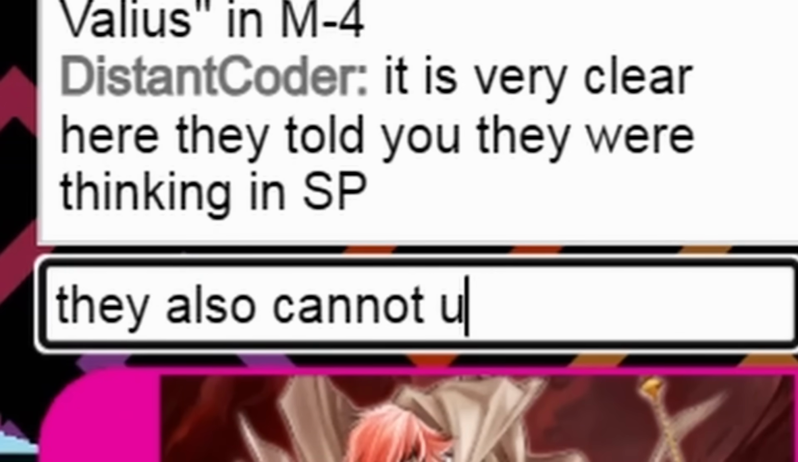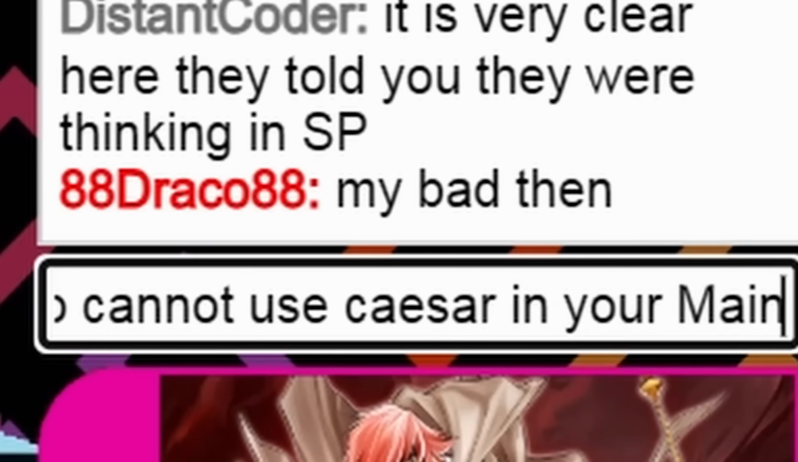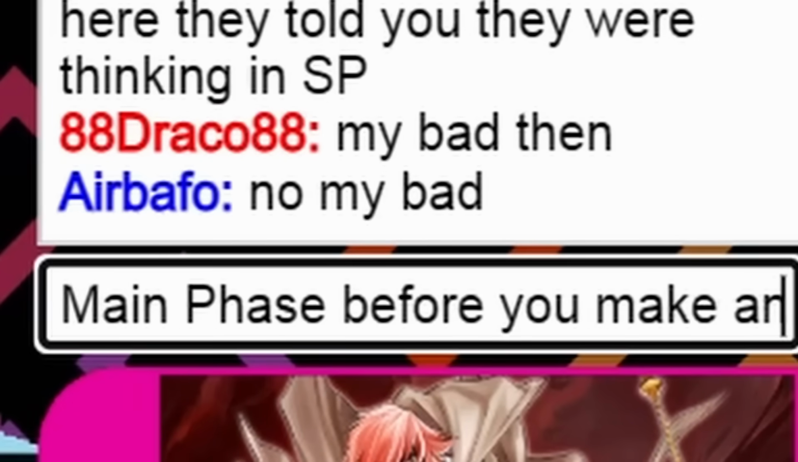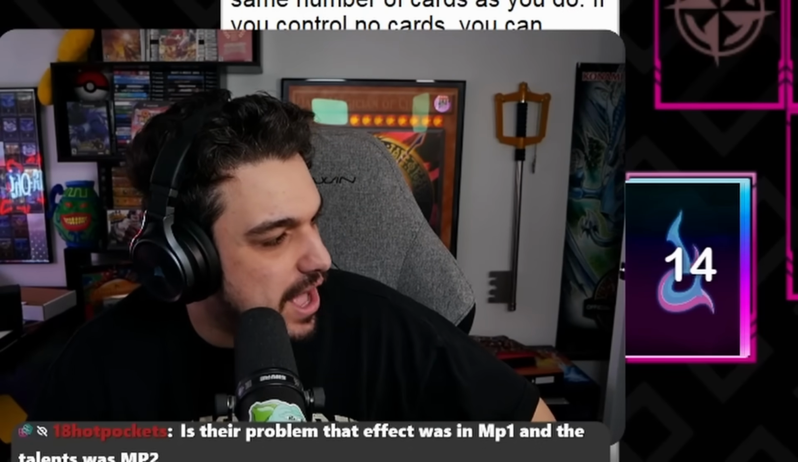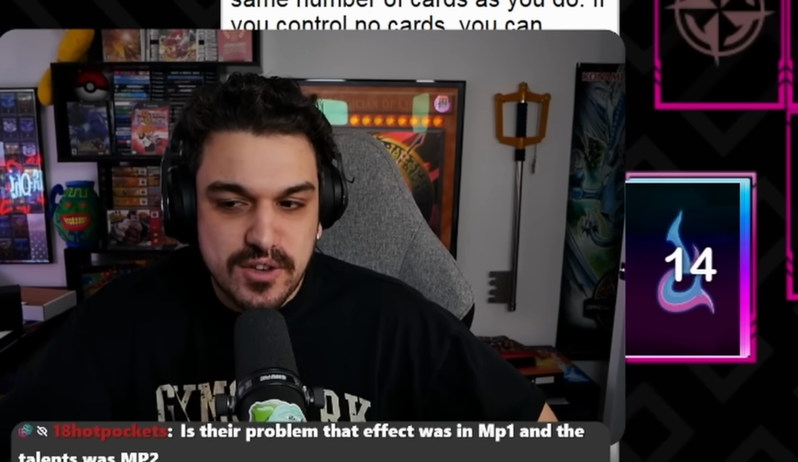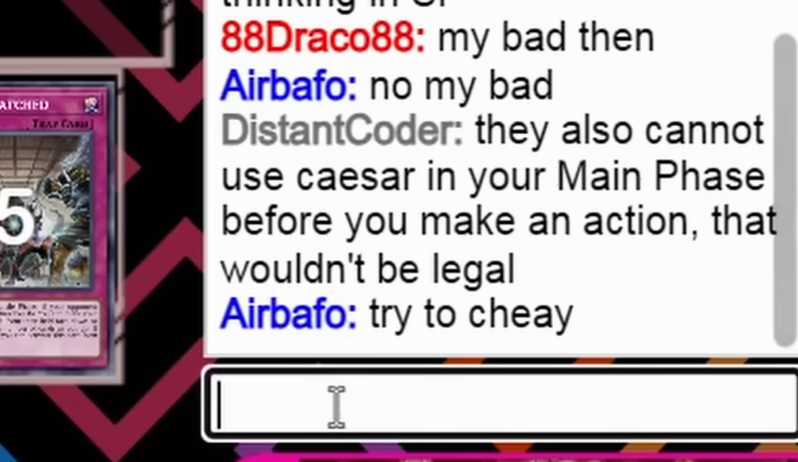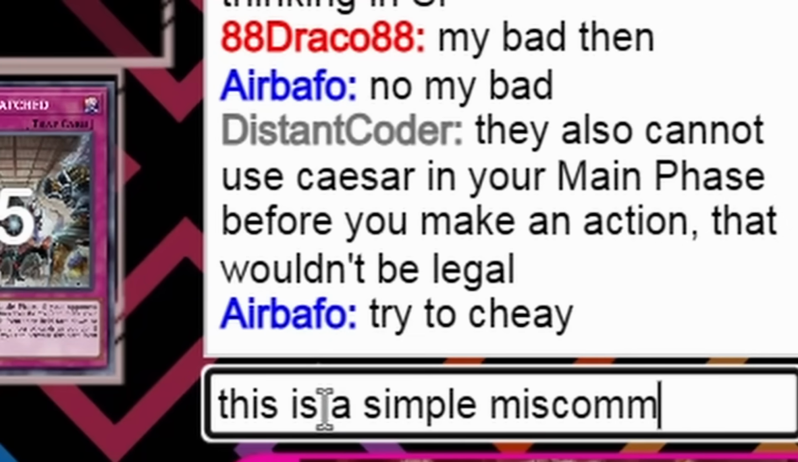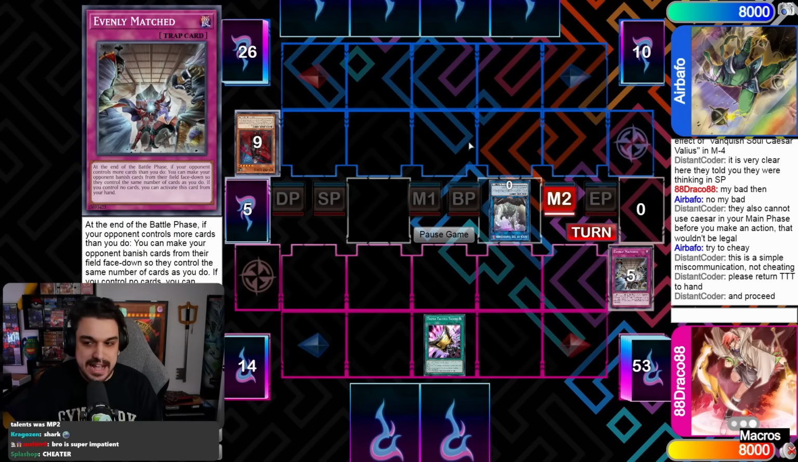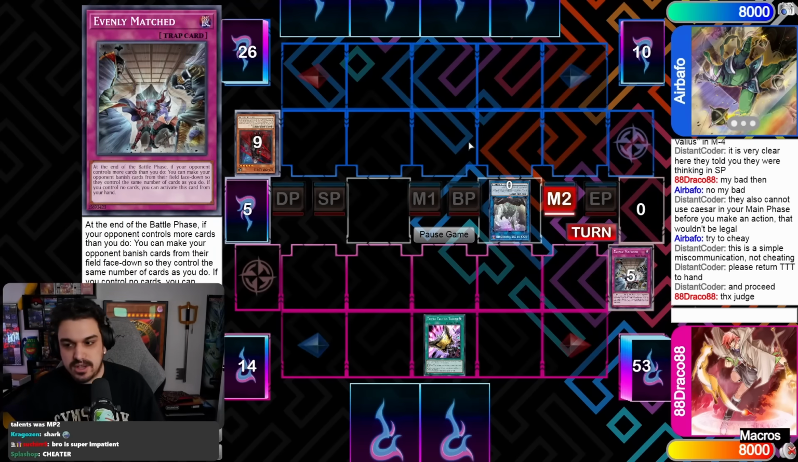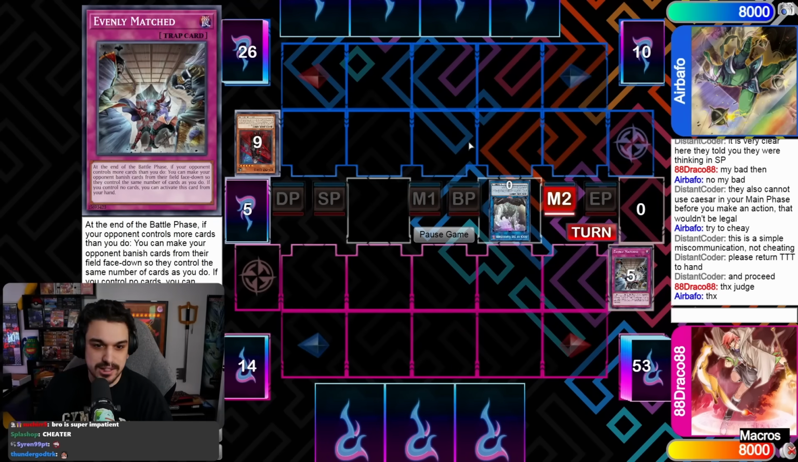They also cannot use Caesar in your main phase before you make an action. That wouldn't be legal. Like, that's the thing that's crazy. He went to main 1 and allowed Caesar at the start of his main 1 without him using any action. Tried to cheat. This is a simple miscommunication, not cheating. Please return TTT to hand and proceed. It really just is an error of communication and one person that's very clearly impatient. It simply isn't cheating. All right, have a nice day. I mean, that was an easy call.